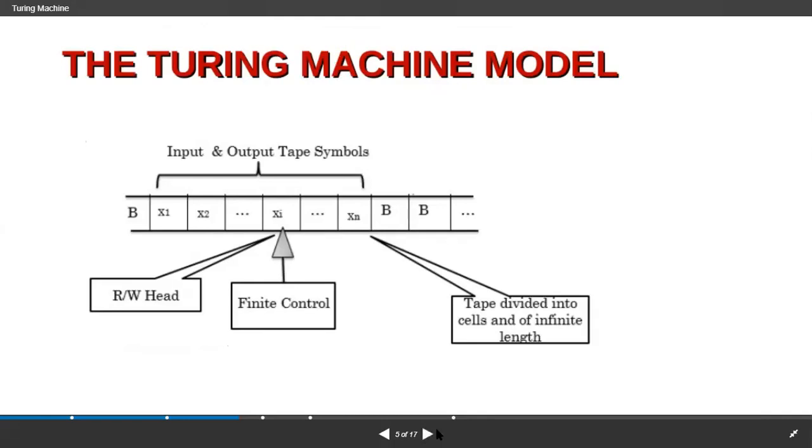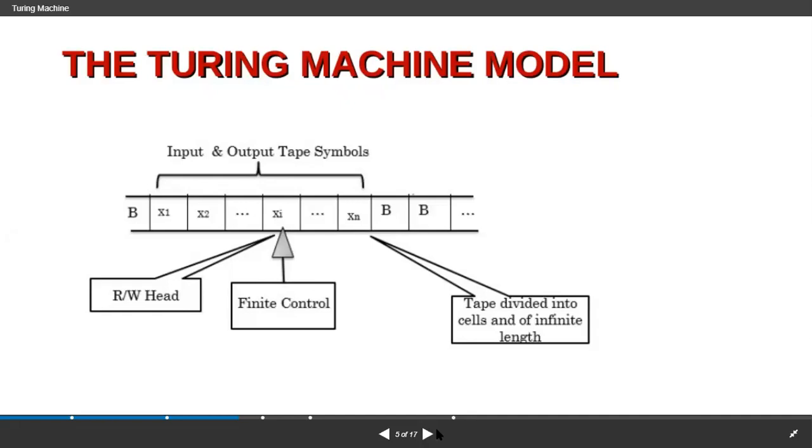And this is a model of a Turing machine, the Turing machine model. Here we're having input and output tape symbols, as well as a read or write head and the finite control. Along with that, we're having the tape that is divided into cells and is of infinite length. If you understand the model of finite automata well, it is very easy to understand this model of the Turing machine, because every finite state machine has its own model. And the PDA has its own model with the stack.